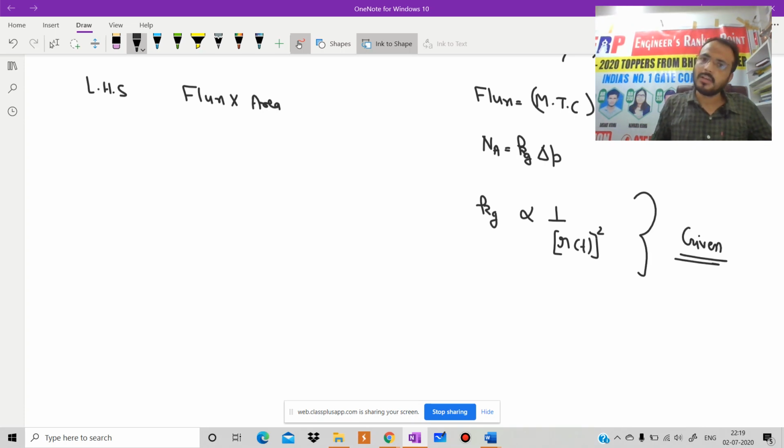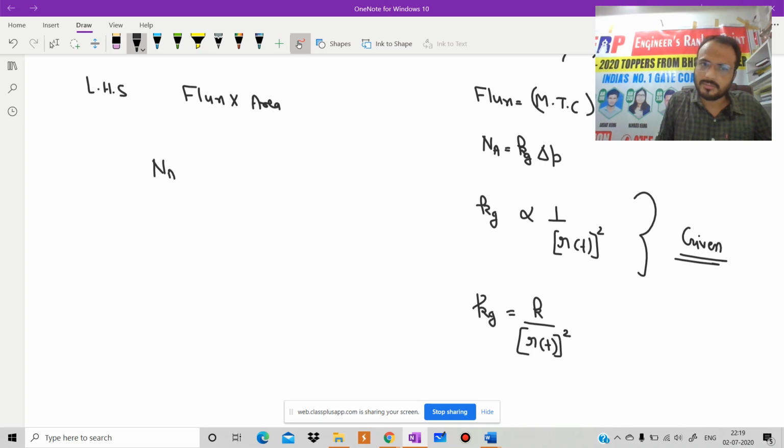Then what we can write: kg is equal to just any constant k over r(t) square, where r(t) is the radius at any time t. From this, we can write NA is equal to k divided by r(t) square, into delta p.